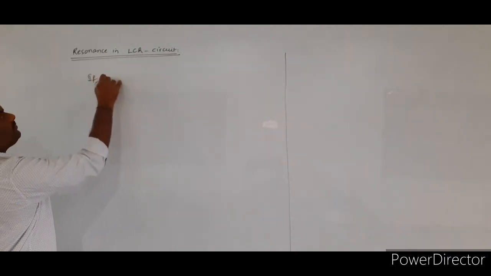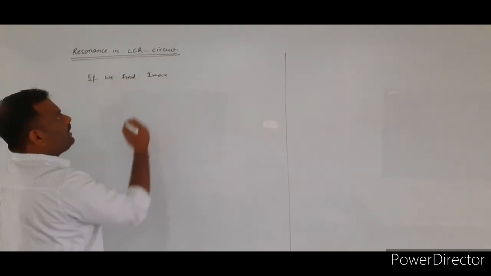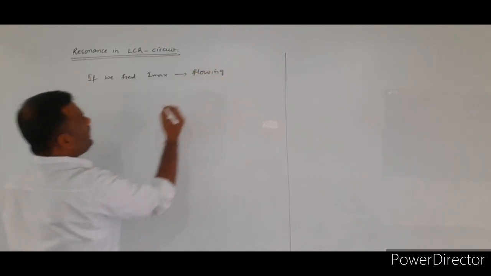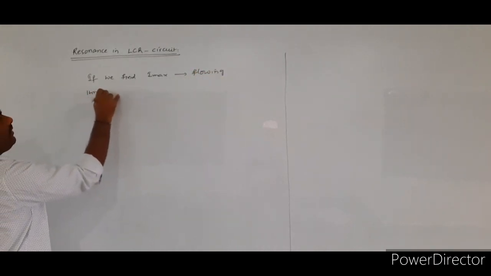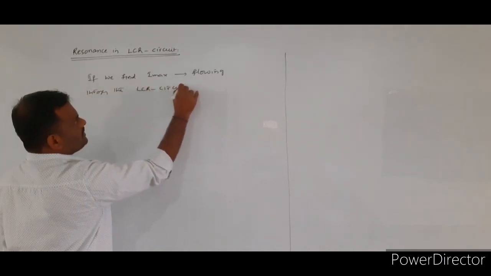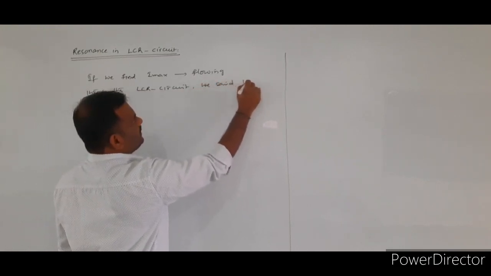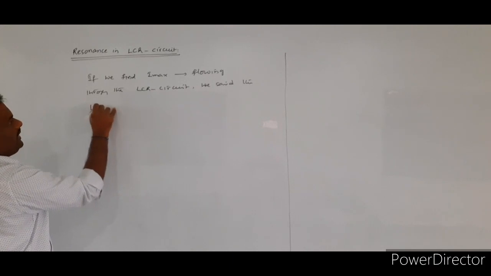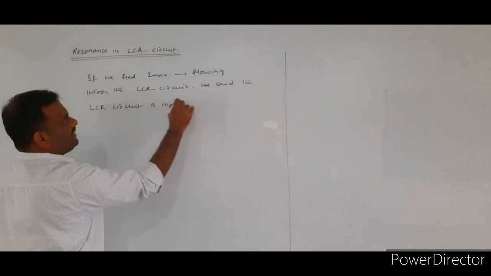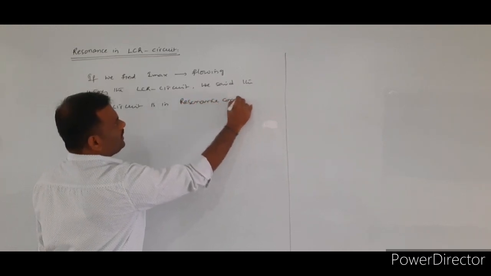Once again, we will call the LCR circuit to be in resonance if we find maximum current is flowing through the given LCR circuit; we say the LCR circuit is in resonance condition.